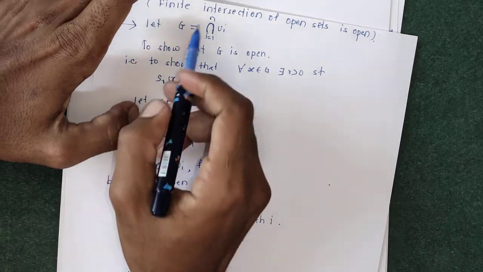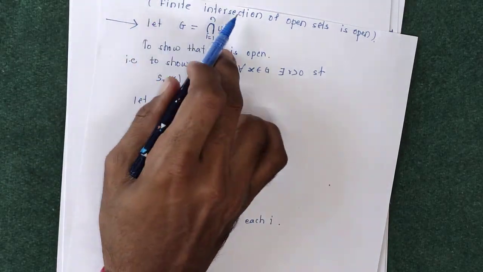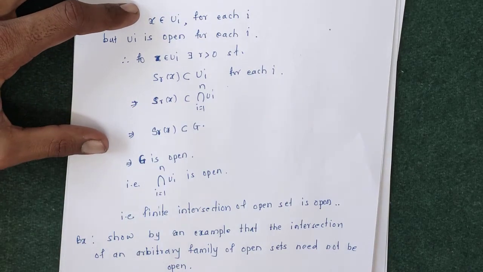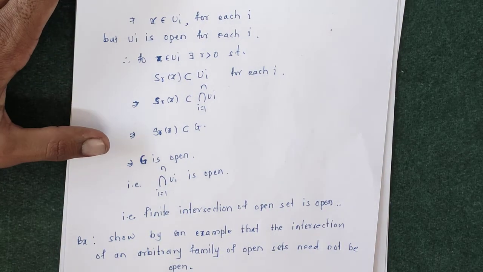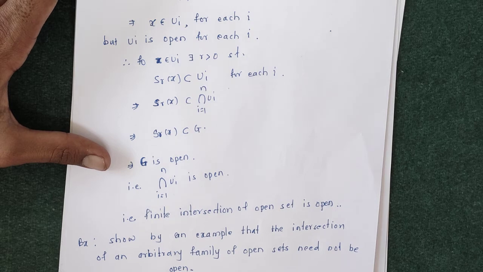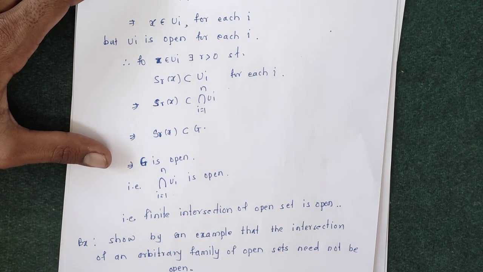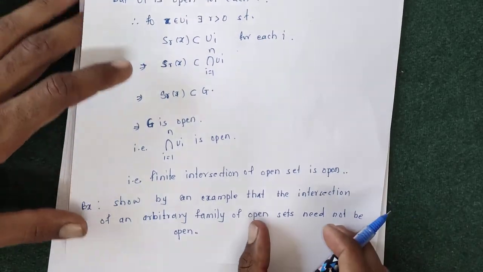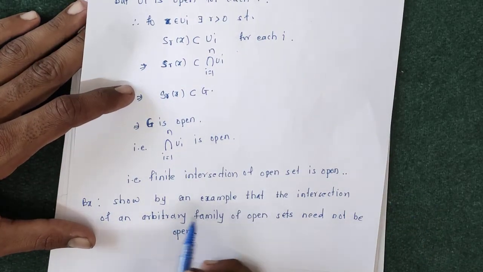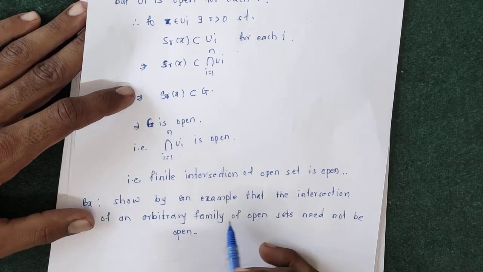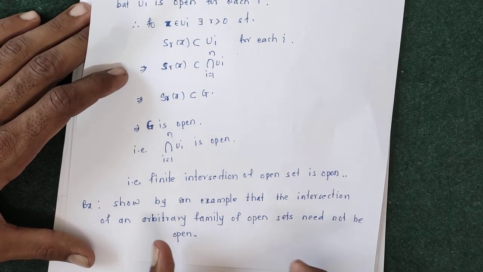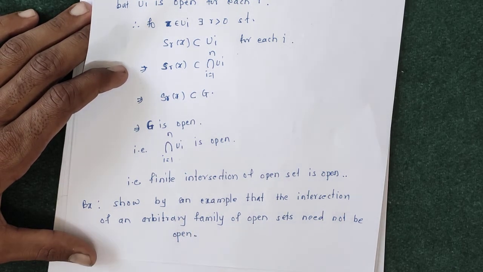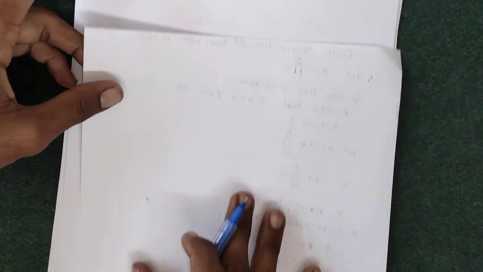So if we generalize this result as arbitrary intersection of open sets is open, then that result is not true. So we have to give a counterexample for that result, that is, arbitrary intersection of open sets need not be open. So we have to find an infinite family of open sets whose intersection is not an open set. So for that we will take,